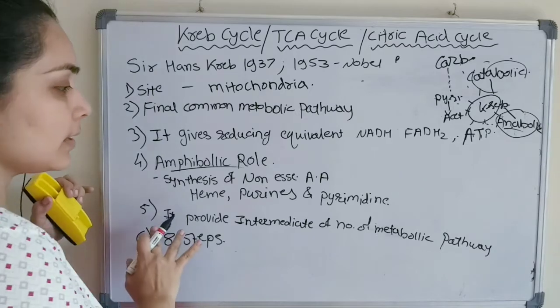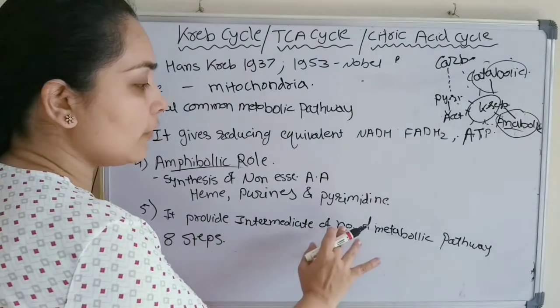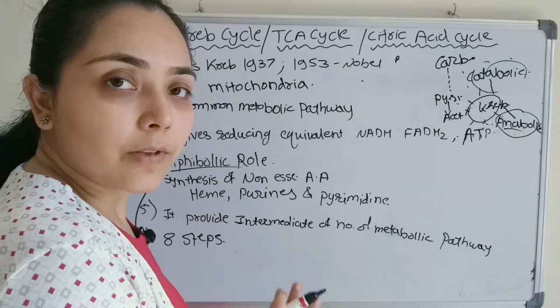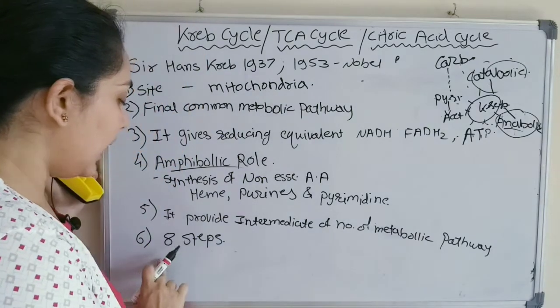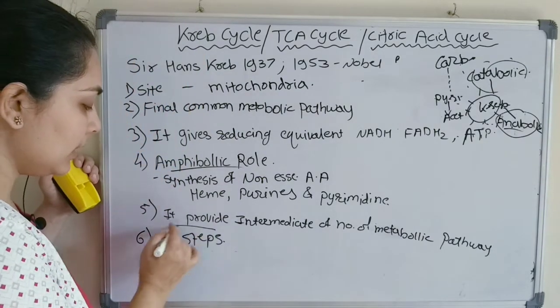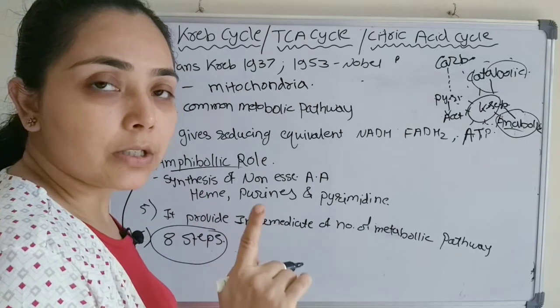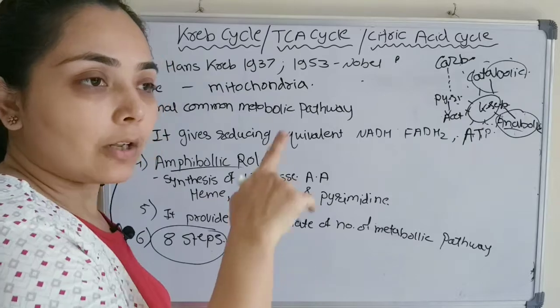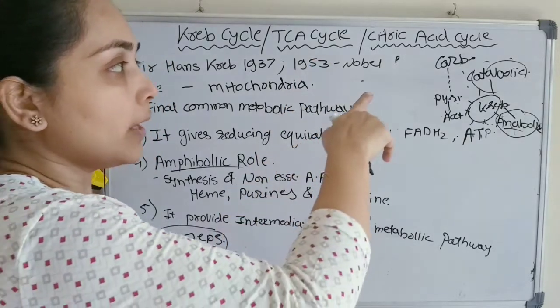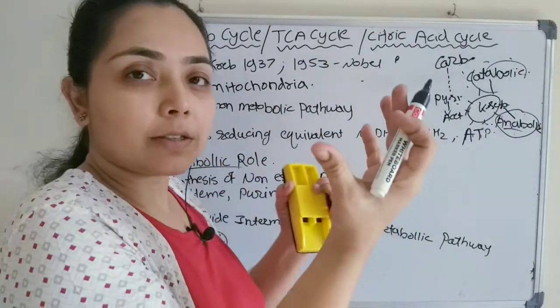Next, it provides intermediates of a number of metabolic pathways. This we will also discuss in detail. And yes, the important point: the Krebs cycle has 8 steps. 8 enzymatic reactions are involved in the breakdown and the generation of energy from acetyl CoA. Acetyl CoA will act as a fuel.